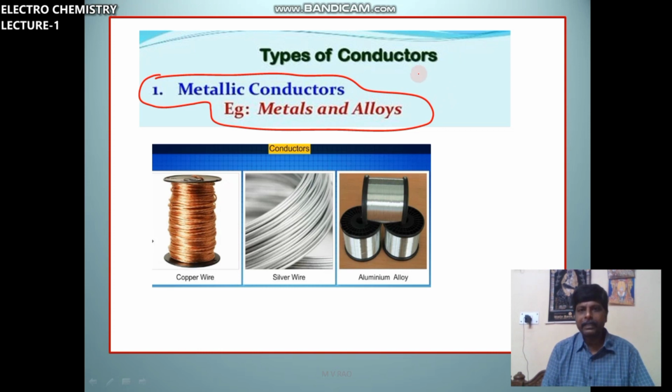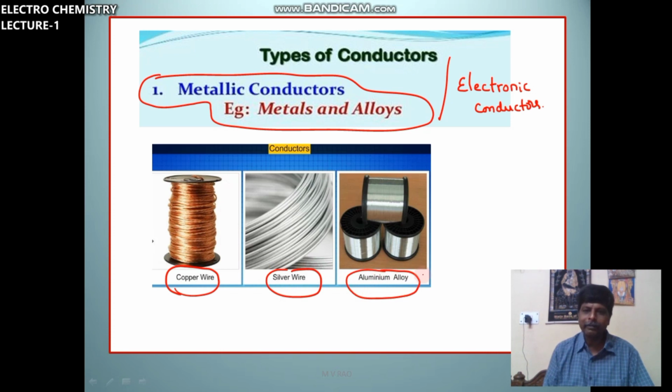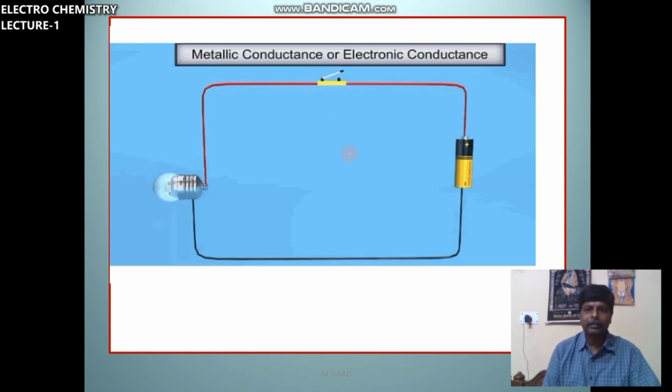These metallic conductors, another name for them is electronic conductors. So these are the examples. Copper wire is a metallic conductor, silver wire, and alloys also, aluminum metal and aluminum alloys also. These metals and alloys are examples for metallic conductors. You can see this one, it is an example for a metallic conductor.